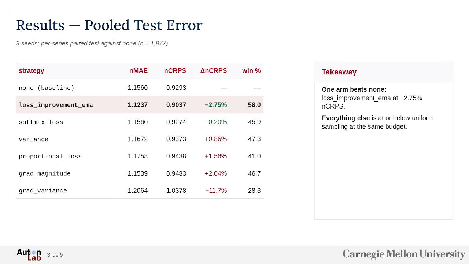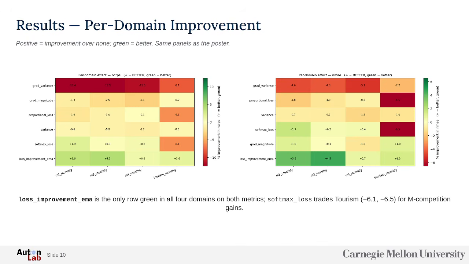So the only strategy that was able to improve was loss improvement moving average with softmax applied after. All the other ones were performing worse, where gradient variance and gradient methods were much worse. Now let's look at the per-domain improvement.